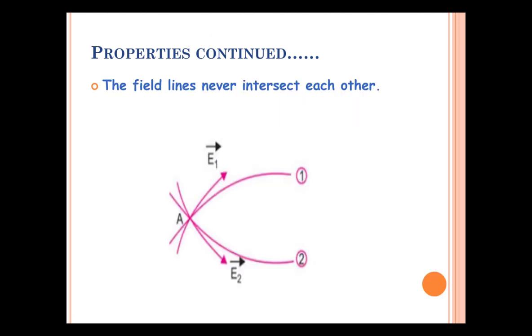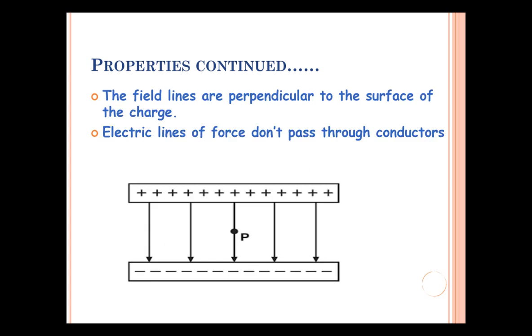The electric lines of force never intersect each other. Suppose we consider point A where the two lines 1 and 2 intersect each other. If we draw a tangent to the first curve, then it gives the direction E1. To the second curve, it gives direction E2. That means we observe that at point A, the electric field has two directions, which is not possible, and hence the electric lines of force never intersect each other, they do not cross each other.